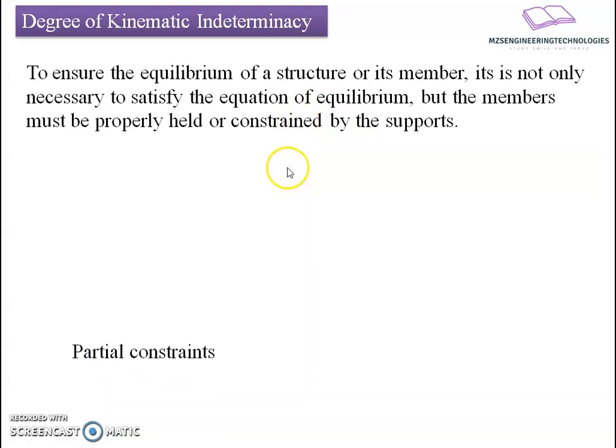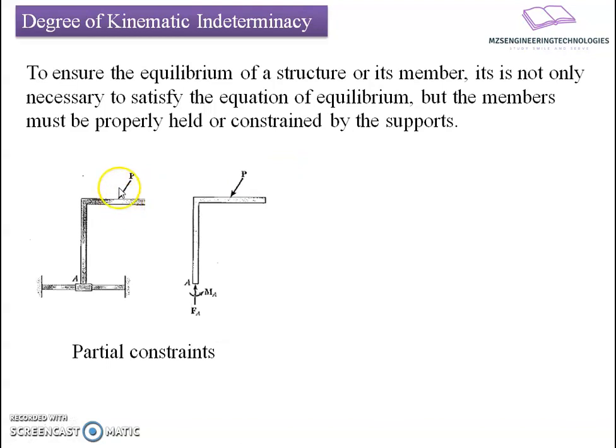For example, we have two types of restraints here: partial constraints, which can be understood with the help of this figure. In the figure, a bracket connection is shown, where end A is attached to a member held at the fixed end, and a lever arm comes outside, connected at A. If I prepare a free body diagram for this, what I will get is one reactive force developed normal along the bracket length, and one moment developed due to the connection on this member. Now these two will define the stability of this joint.